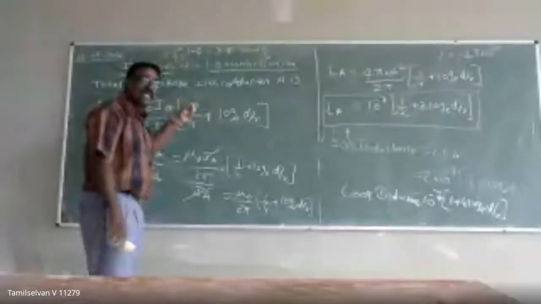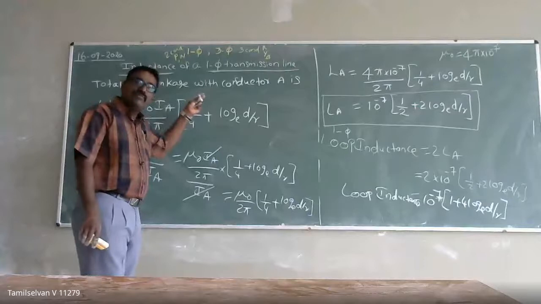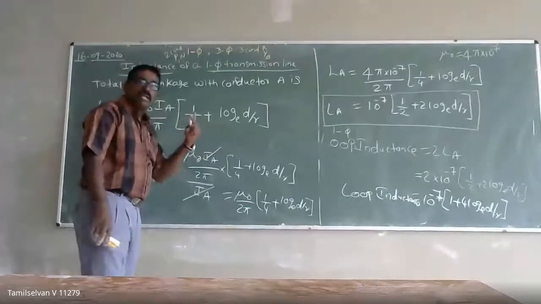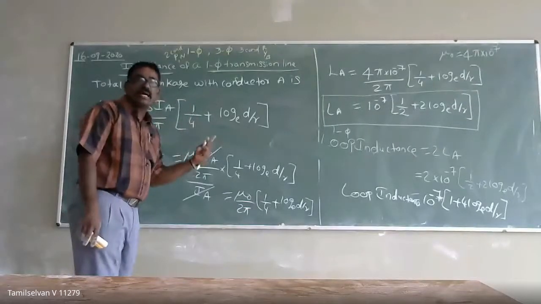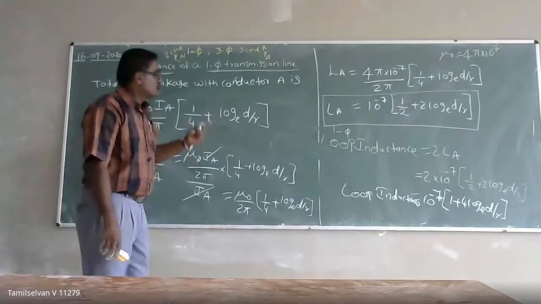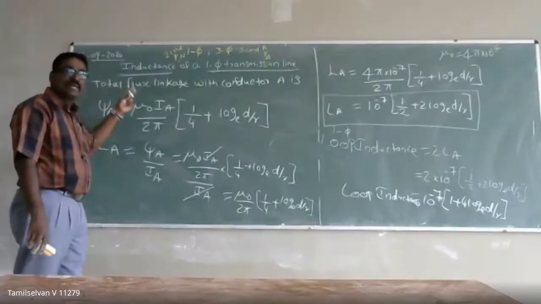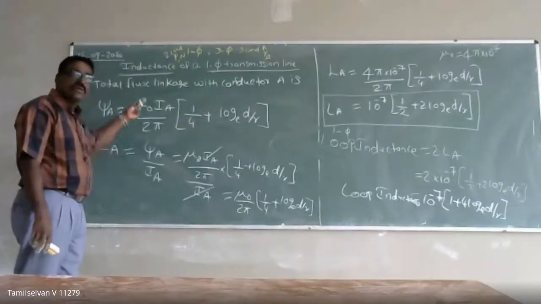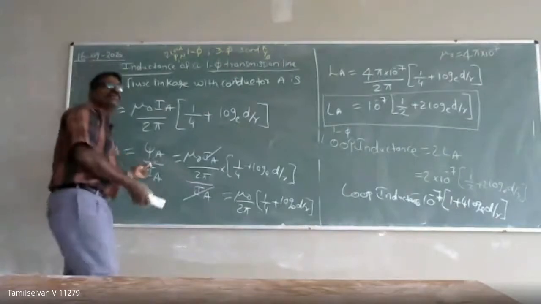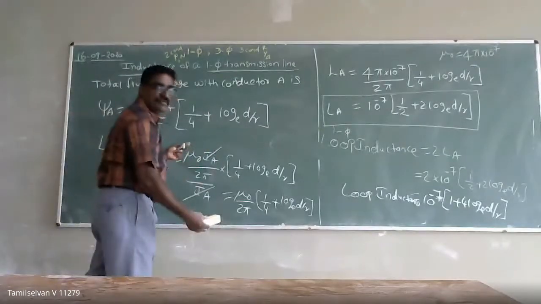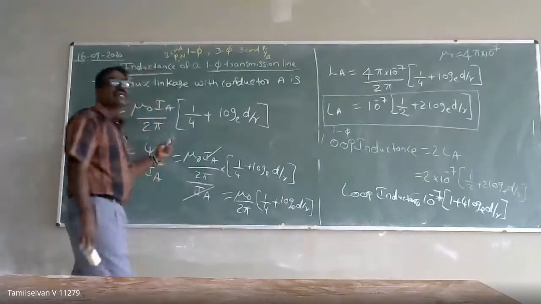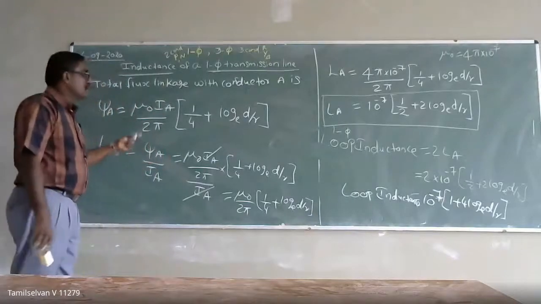First, we took a single phase transmission line. A single phase transmission line has two conductors: one carries the current, and the other acts as the return path, so it forms a rectangular path. Based on that, I write the flux linkage due to conductor A from its own current, and the flux linkage due to the current in conductor B. That gives the total flux linkage in a conductor.